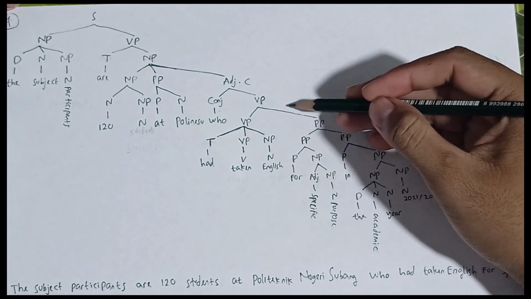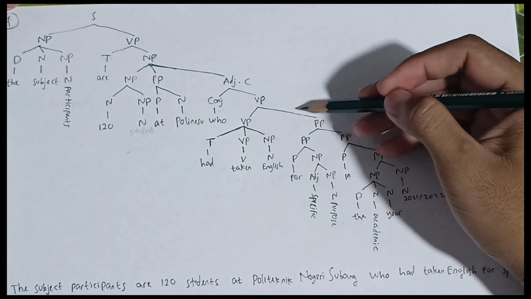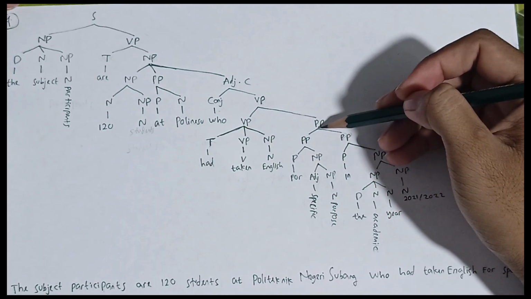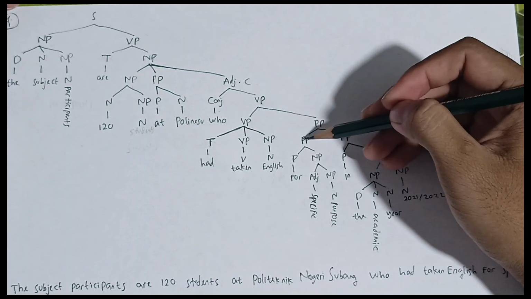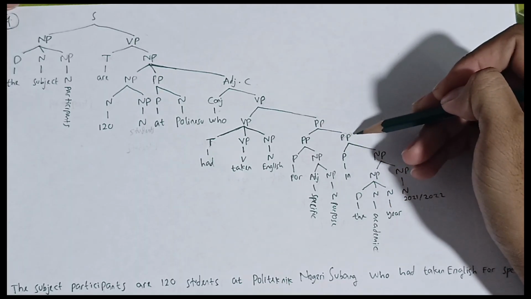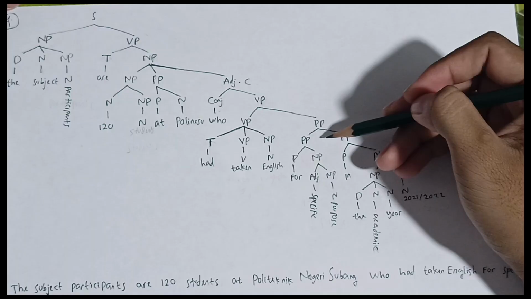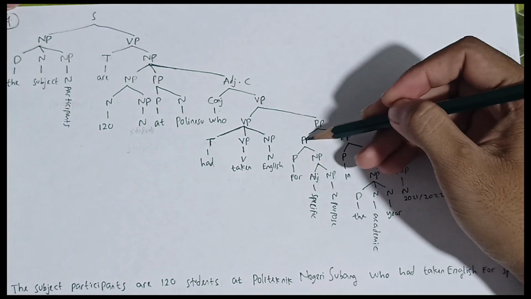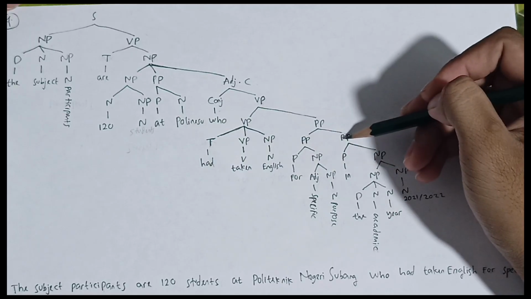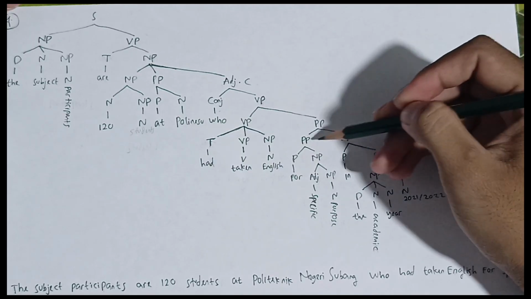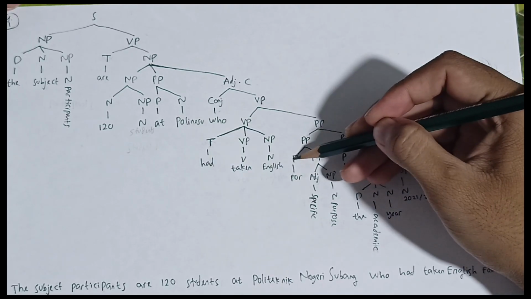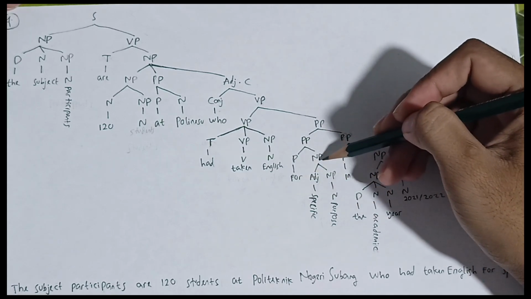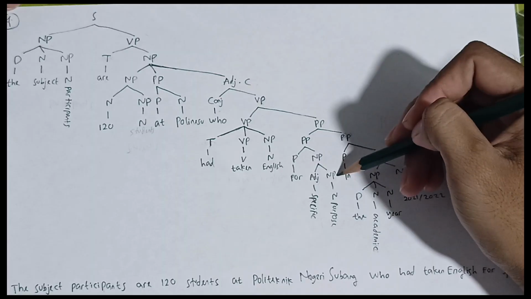The noun is English. And then the verb phrase is followed by a preposition phrase. This preposition phrase is formed by a preposition phrase and a preposition phrase. So there are two preposition phrases. This combination of preposition phrases is called a preposition phrase. The first preposition phrase is formed by a preposition and a noun phrase. The preposition is for, and the noun phrase is formed by an adjective and a noun phrase.